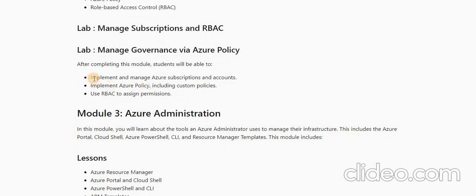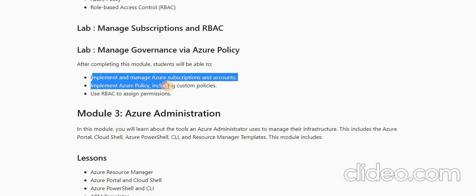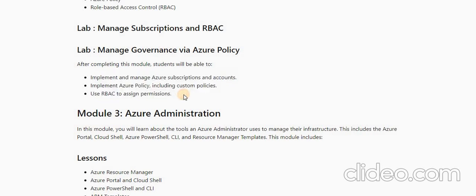And in this lab basically we would be covering our Azure subscription and account things. We will see how we can implement Azure policies, and what is the benefit, and how we can customize our policies. And we will see RBAC rules as well.